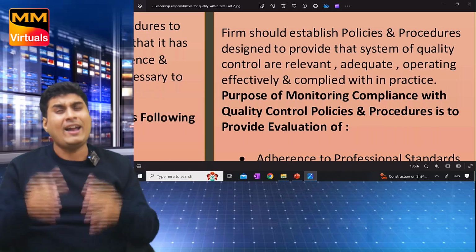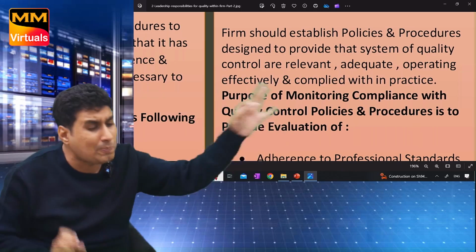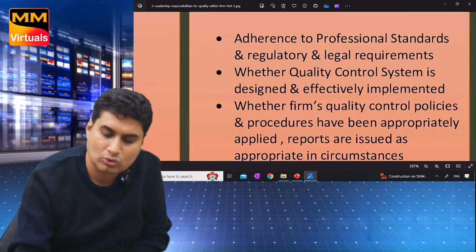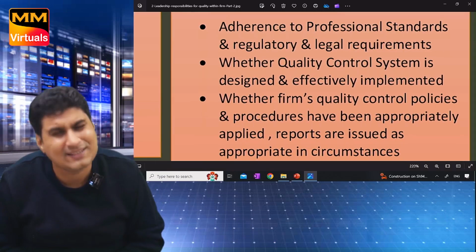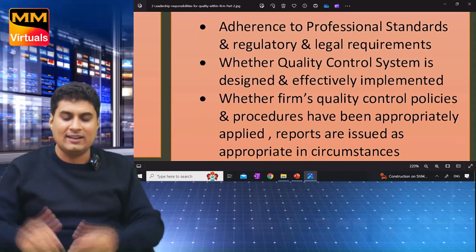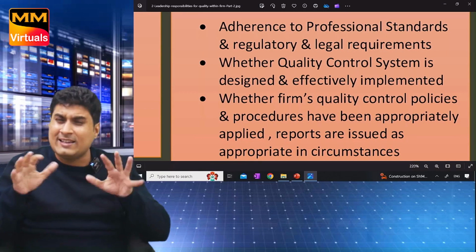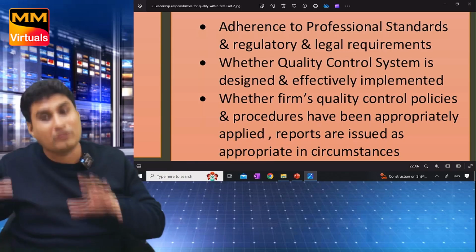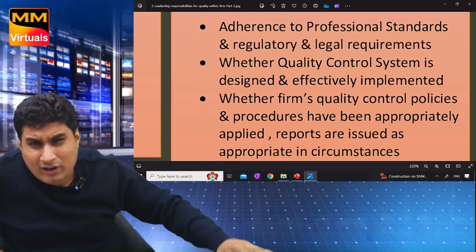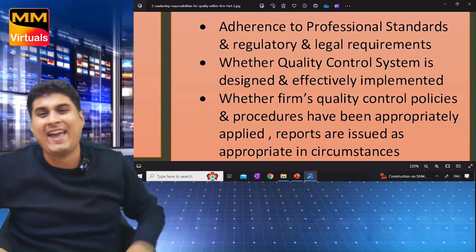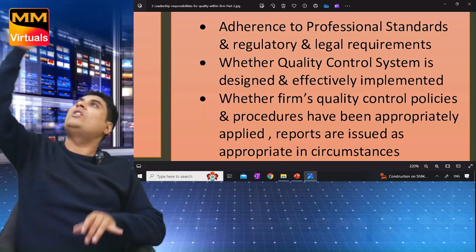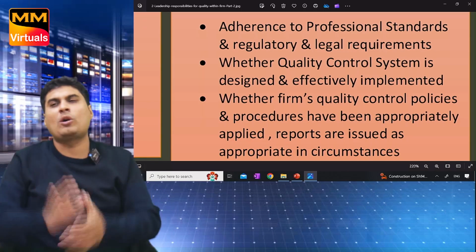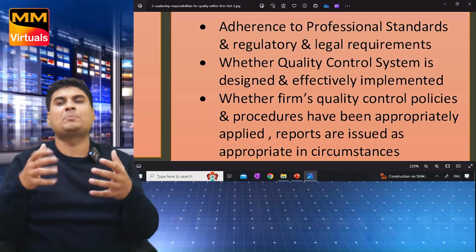Purpose of monitoring. Why should you do monitoring of quality control policies and procedure? Policies, procedure are there. Why do monitoring? Adherence to professional standard and legal and regulatory requirements. Whether quality control system is designed and implemented properly. Many times it's designed but not implemented. Okay, you have to check that also. Once reading is not important. You need to watch this lecture again and again. Monitoring to know whether you have retained all or not. Last, whether quality control policies and procedure are properly applied and reports are issued as per the circumstance.